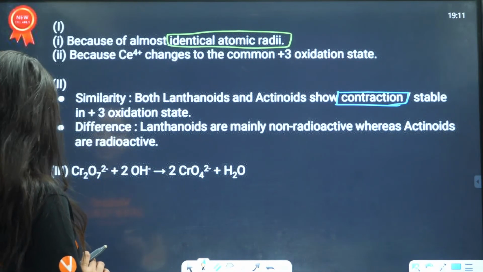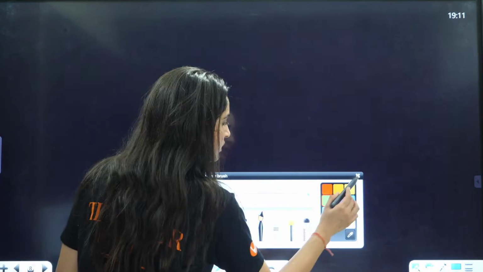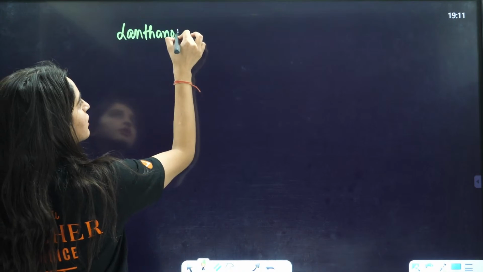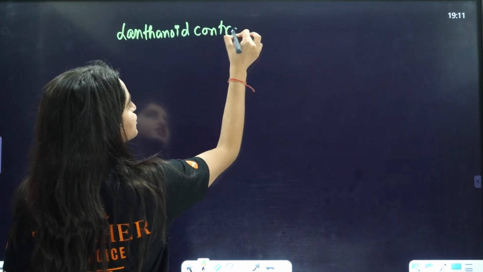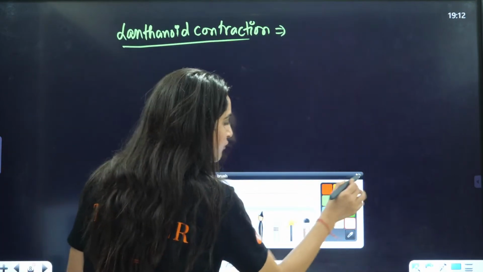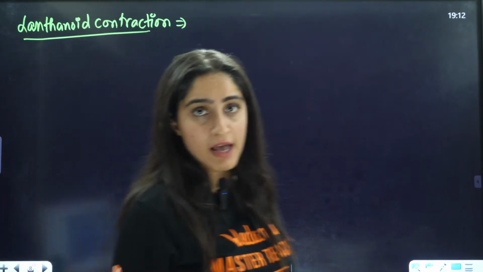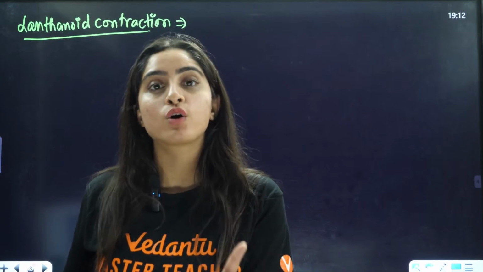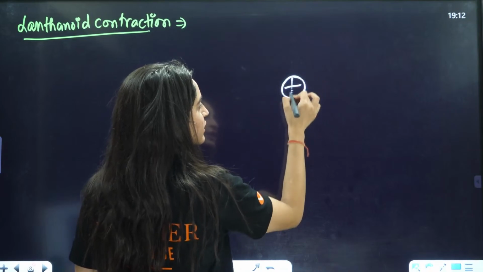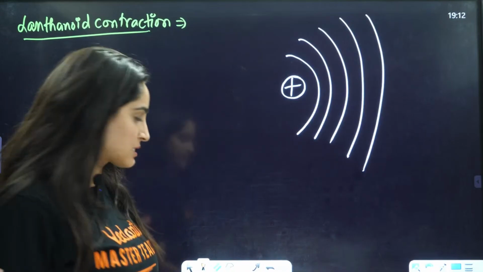Now I'm going to write it on the next page, but I don't have the next page, so I'll just take one page here. If you talk about lanthanoid contraction, it will happen because of 4f, and actinoid contraction will happen because of 5f orbitals. So basically, what is lanthanoid contraction and actinoid contraction? Here you have the nucleus and these are the shells.